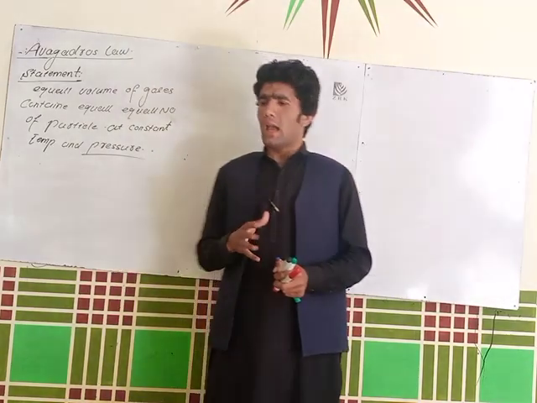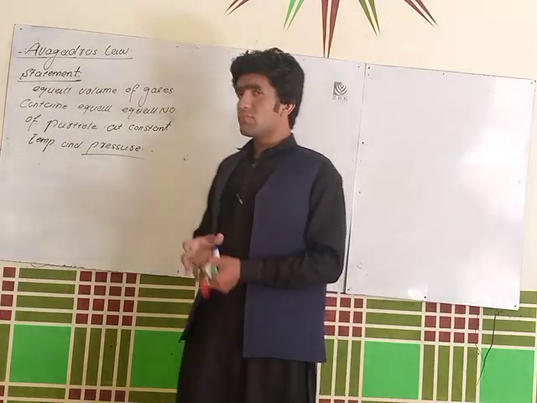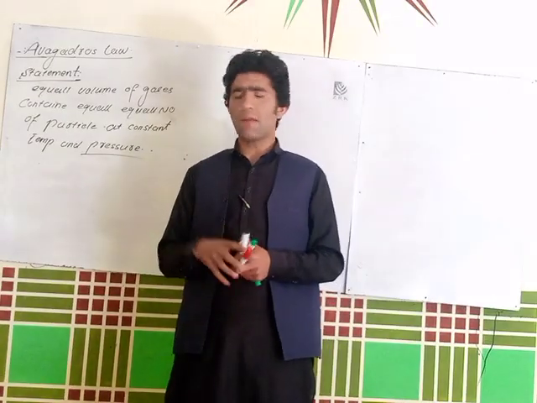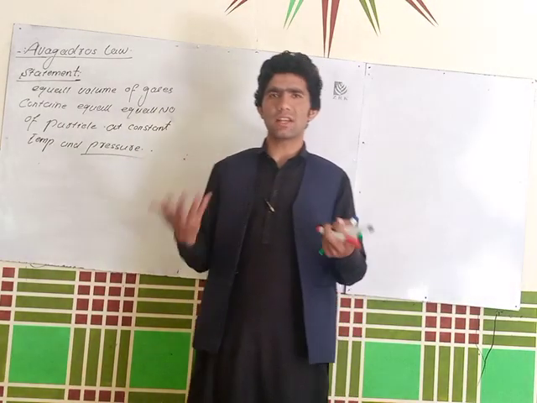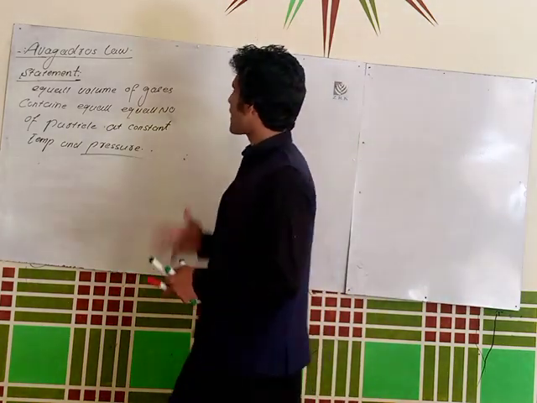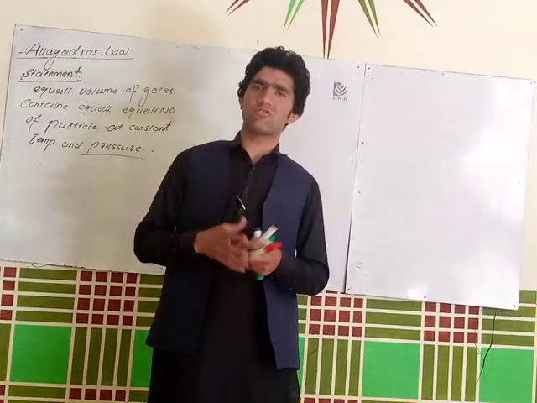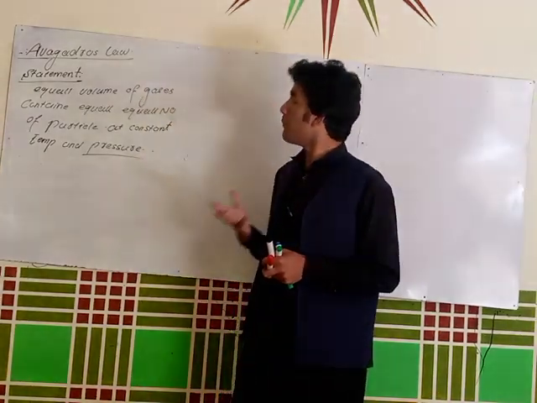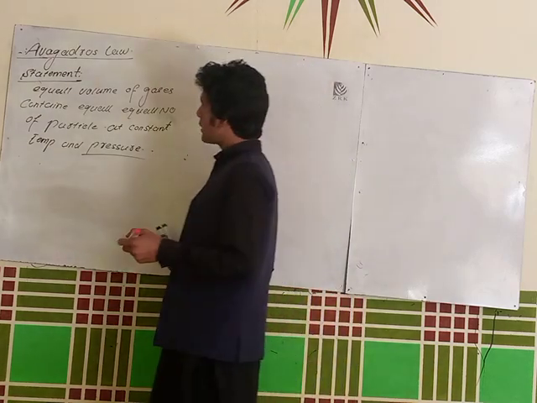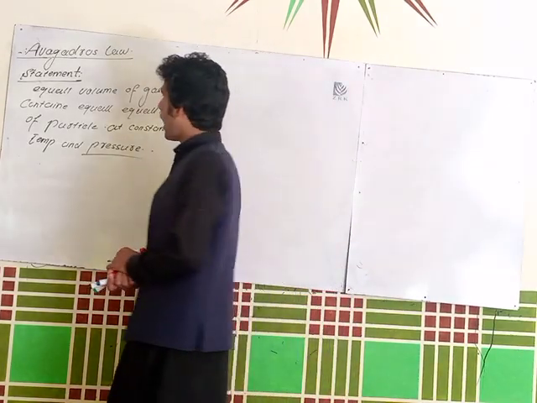This means if we keep the temperature and pressure constant, and we put any gas in a cylinder, it will contain an equal number of particles. If you put hydrogen gas in a cylinder or any other gas, it will contain the equal number of particles. But the mass of each gas will be different, while the number of moles will remain the same. So let's explain a little bit, and we will also derive the mathematical form of Avogadro's law.